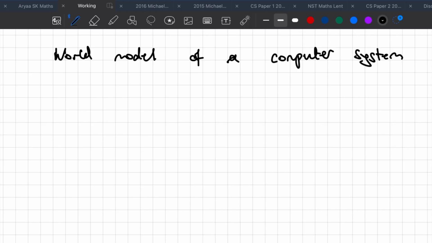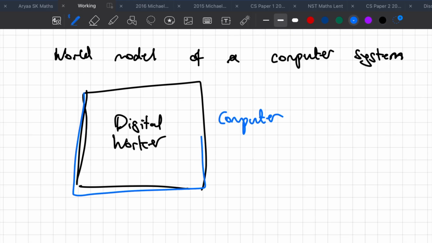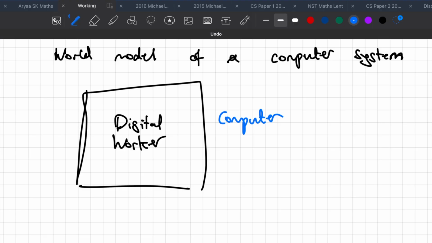It lets you create predictions of the future, and it allows you to reason your way through a lot of situations quite well. So if I'm building Zoral, a digital worker, the world model in this case is basically the computer, because the agent has access to this computer, it gets all its inputs from this computer, and controls this computer. It doesn't interact with the outside world at all, right? It's all through this computer. So this is the world model.